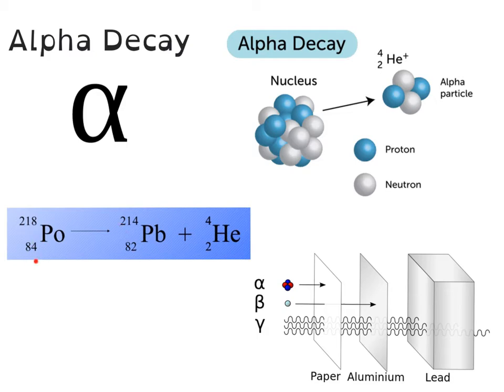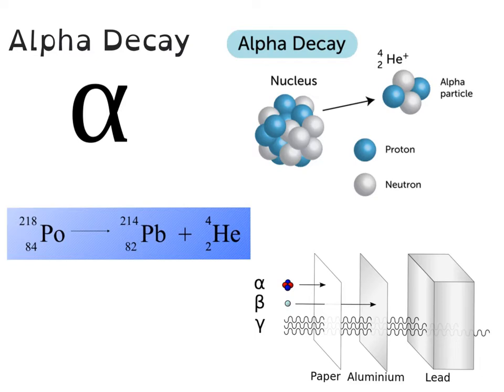On the left, if I start with an atomic number of 84, and I know my helium atom has an atomic number of 2 because there are 2 protons, then what's left to balance that out is 82. And when I look up atomic number 82 on the periodic table, I see that it goes with the element lead. So that's how I know that the decay equation works out that way.